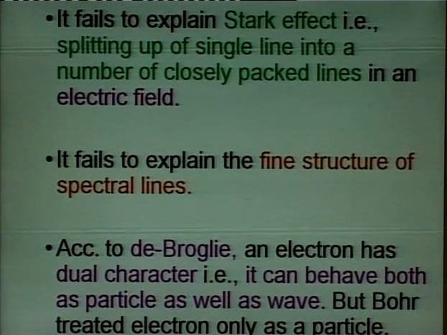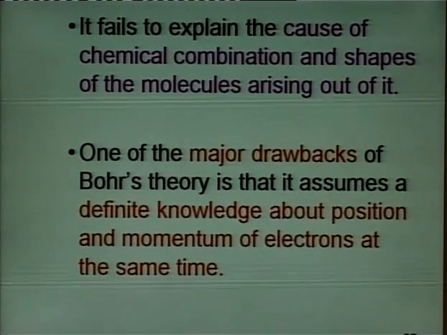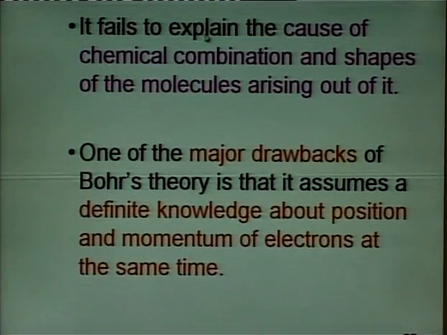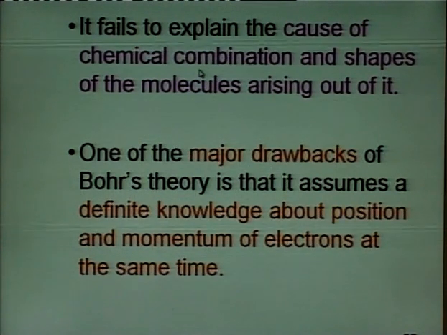So, let us revise the drawbacks of Bohr's model. The Bohr's model could not explain the multi-electron system. It could not explain why we have circular orbits. Then it failed to explain the cause of chemical combination, that is why the atoms combine with one another.